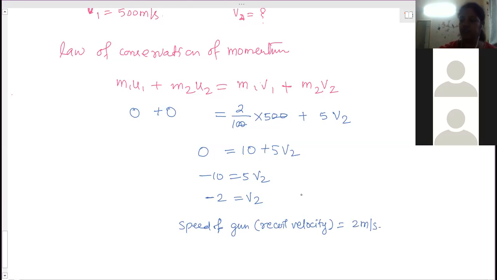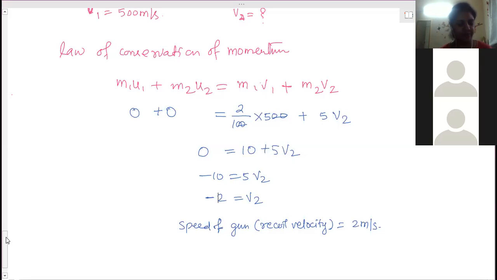Ma'am, I have a doubt. How is the velocity of the gun 2 meter per second when the final velocity of the gun is minus 2? That's what I just now told you. Just now I told, what does a minus sign mean? Direction. Minus sign will tell you the direction. So it has moved backwards. Bullet has moved forward, the gun has moved back. And therefore, velocity we are telling. So velocity depends on the direction. He has moved backwards, so therefore it is negative.